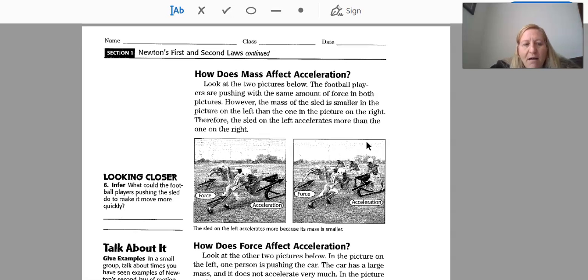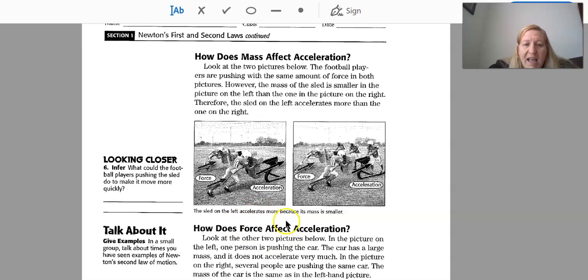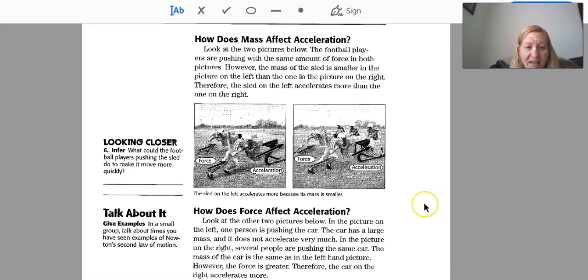Okay, how does mass affect acceleration? Look at the two objects below. The football players are pushing with the same force in both pictures. However, the mass on the sled is smaller in the picture on the left than the one in the picture on the right. Therefore, the sled on the left accelerates more than the one on the right. Okay, so you can see this one, they don't have people standing on it, and on the one on the right, they have people standing on it. Okay, so the force is the same, and it's still going to accelerate, but the left is going to accelerate much faster. Okay.